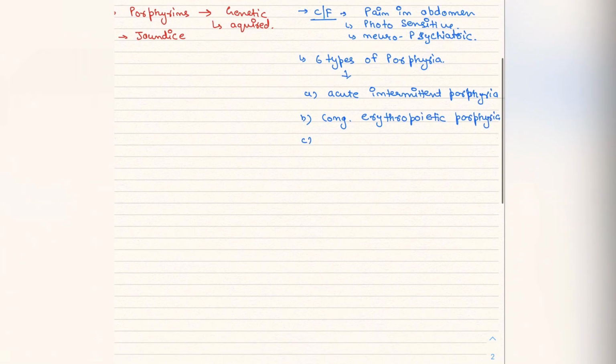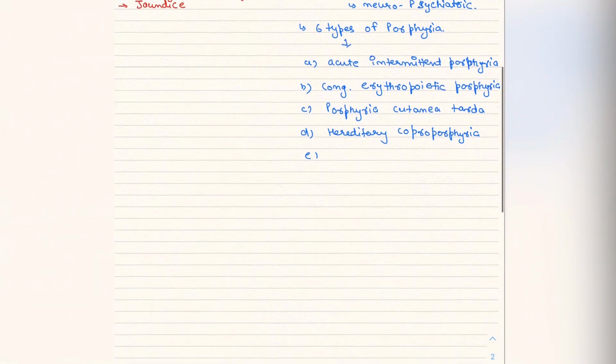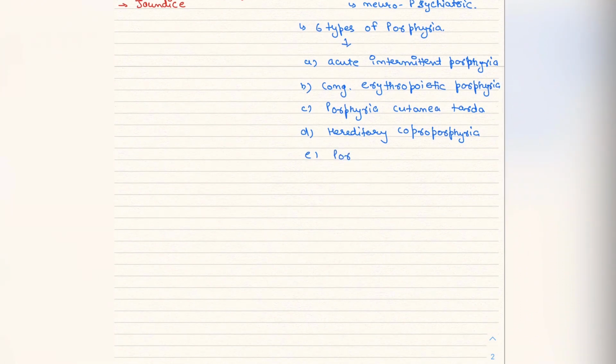The third one is porphyria cutanea tarda. The fourth one is hereditary coproporphyria. The fifth one is porphyria variegata. And the last one is protoporphyria.